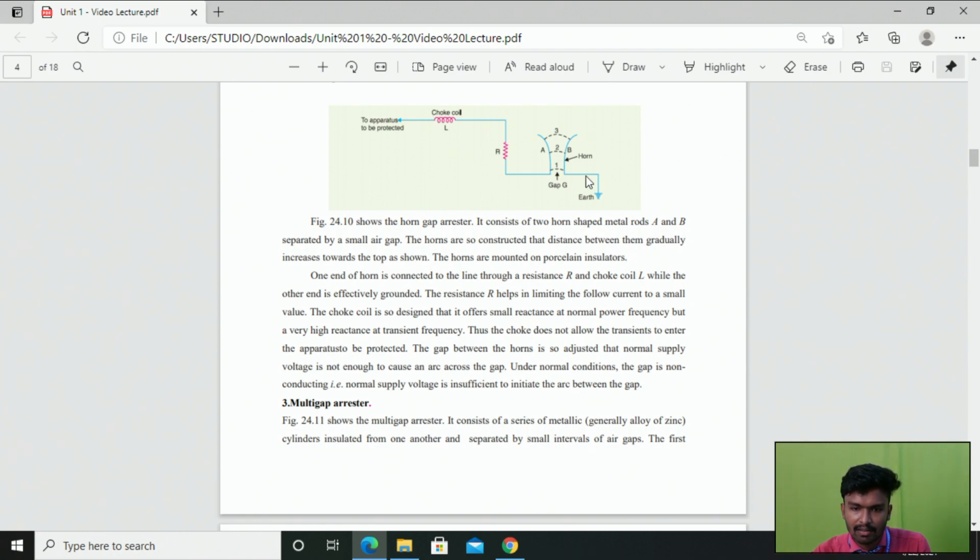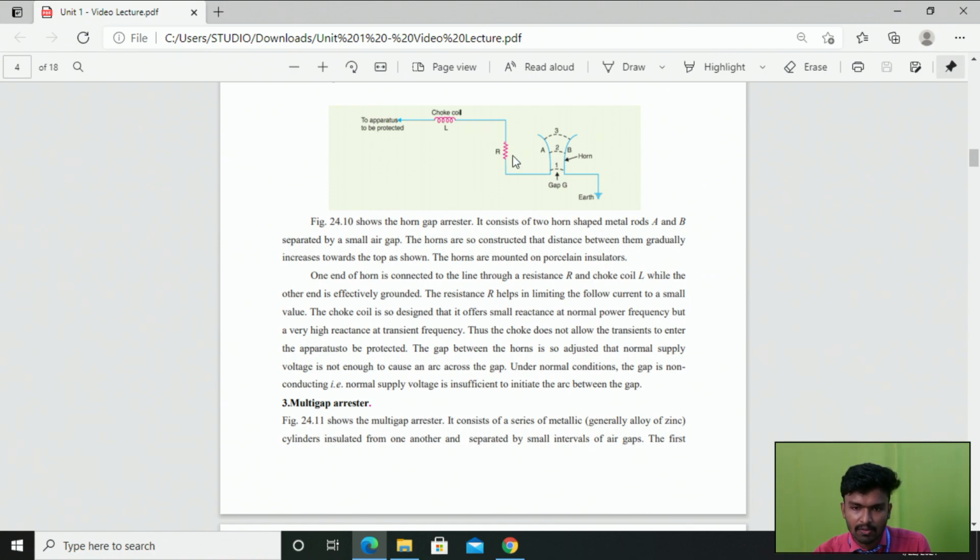You can look at the other end, which is effectively grounded through some low resistance path, right? And here the resistance R helps to limit the follow current to a small value. So the resistance is used to reduce the follow current, right? And the choke coil is so designed that it offers very small reactance at normal power frequency but very high reactance at transient frequency.